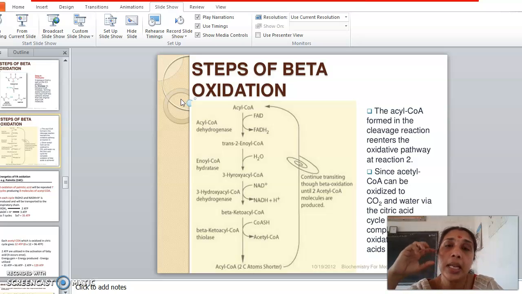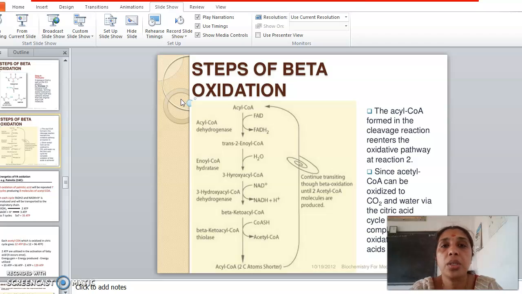And another thing is that in natural sources, the double bonds of fatty acids are in the cis conformation. Cis and trans are isomers. Because of the cis form, they get more stability. If they change to trans, their shelf life will decrease. Clear? So all the naturally occurring unsaturated fatty acids have double bonds in their cis conformation. So the double bond existing between the 9th and the 10th carbon atom is again in the cis conformation, right?